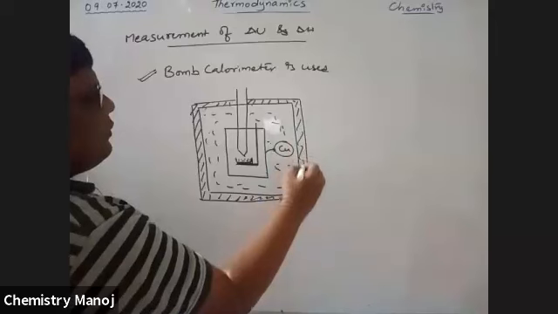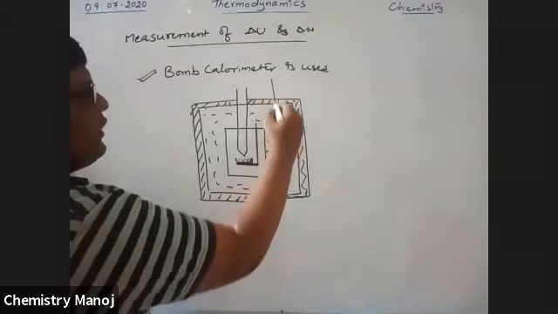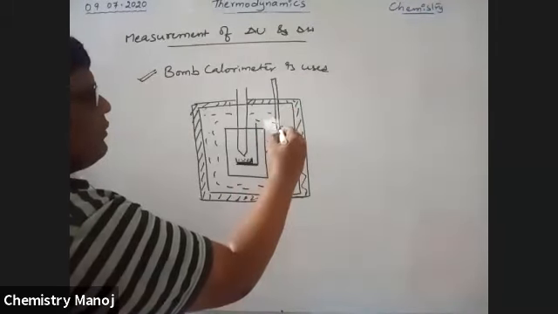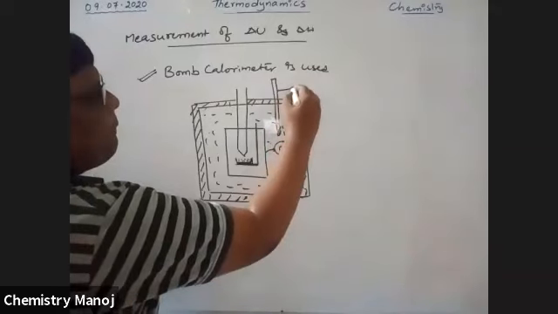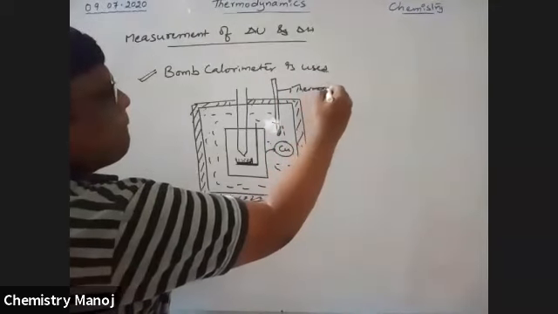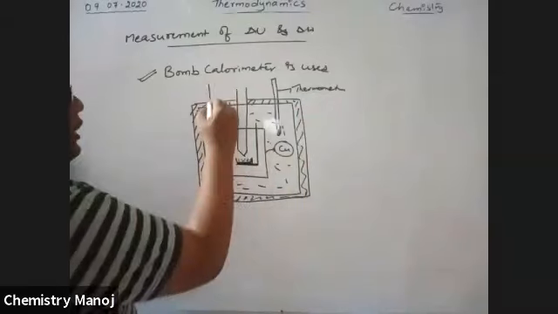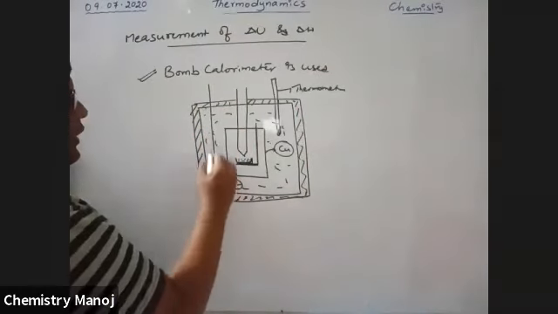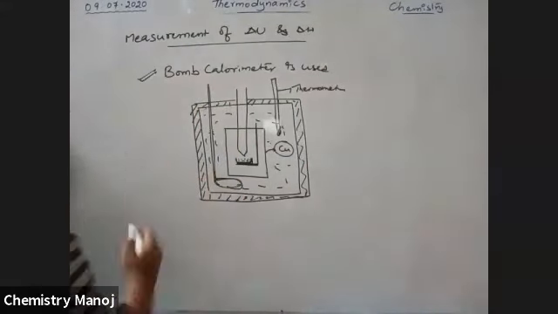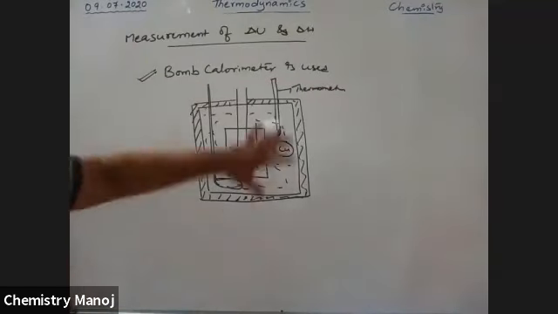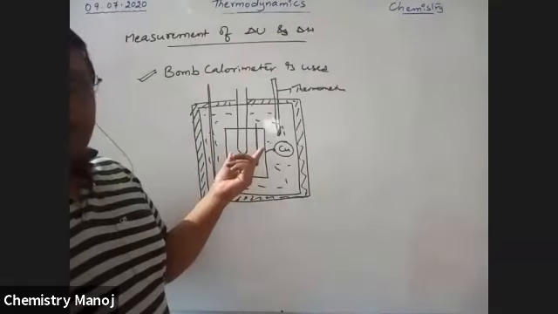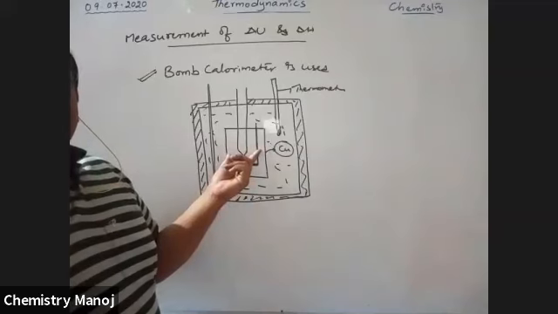There is an arrangement to identify the temperature of this water using a thermometer, and another arrangement to stir the water, the stirrer. This is the entire arrangement, with the bomb in the middle.